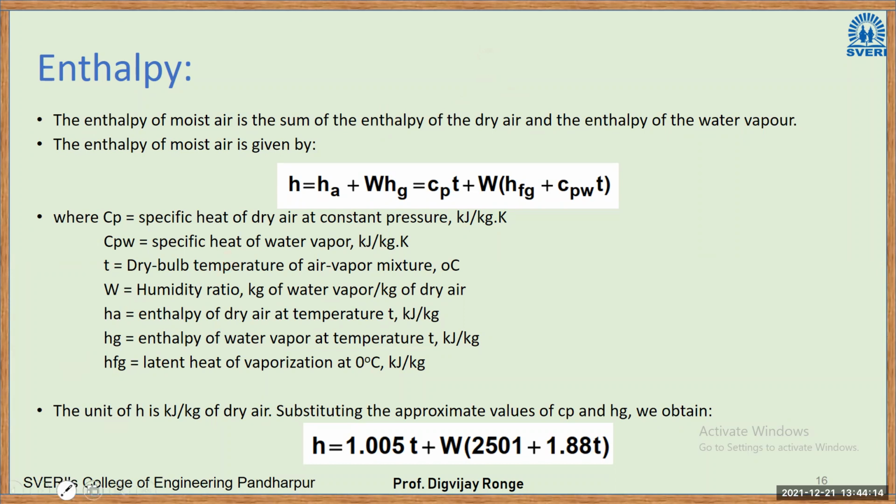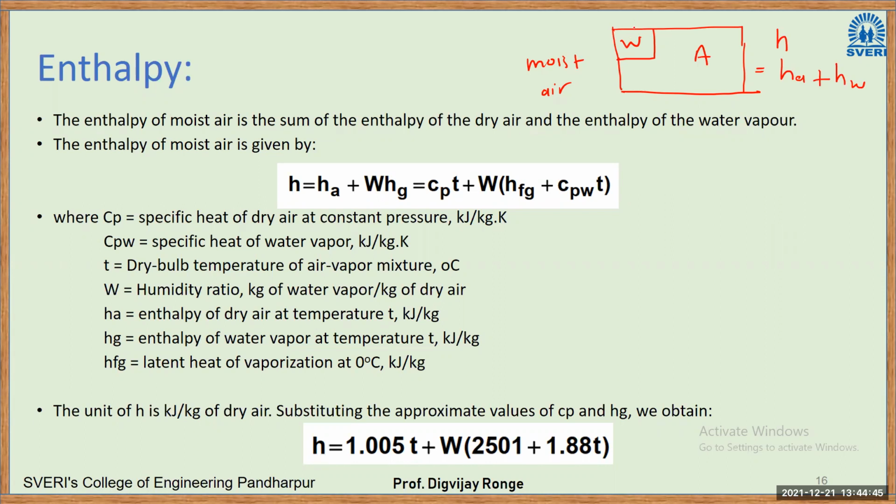I will take a sample of moist air. In this case, again, there will be some water vapor, and there will be air. The total enthalpy H will be equal to the enthalpy of air plus the enthalpy of water vapor.